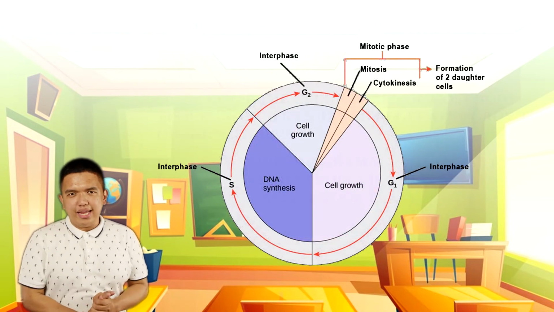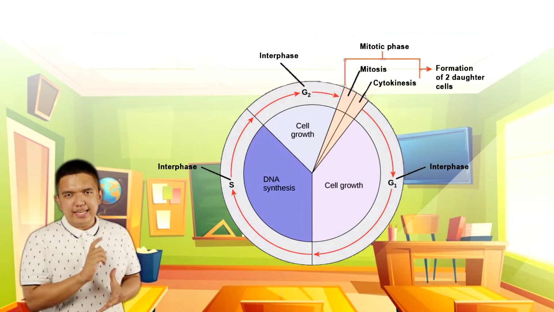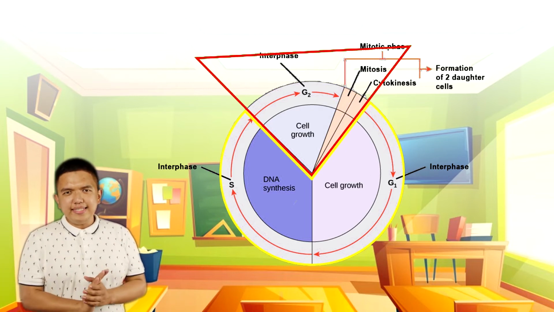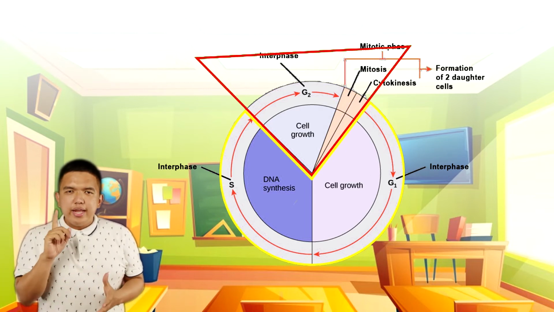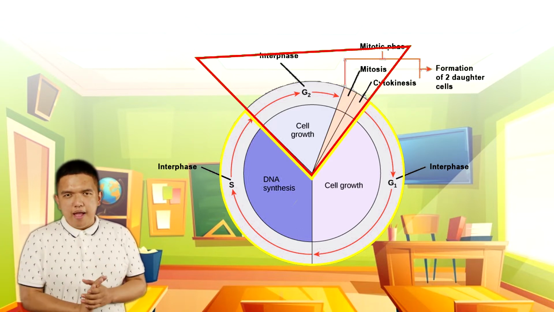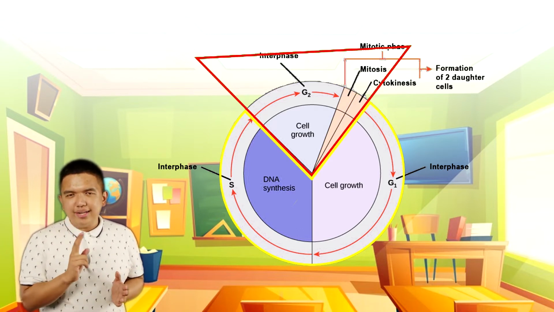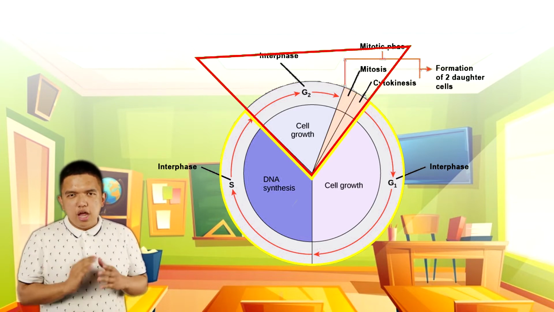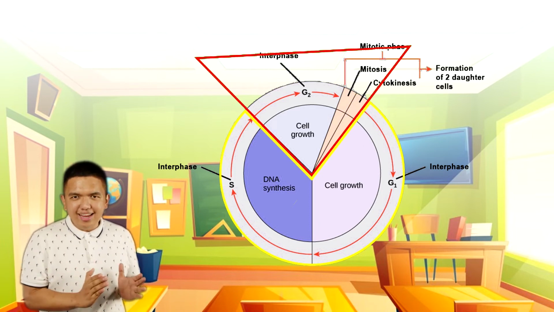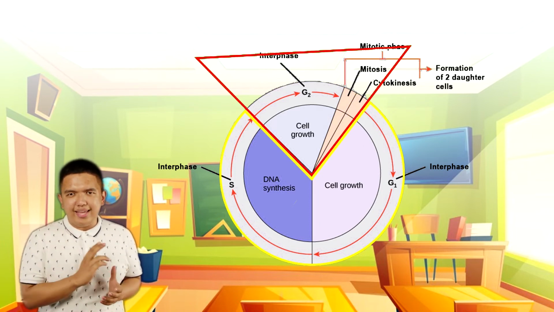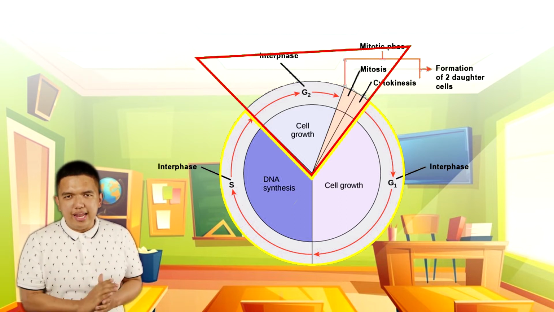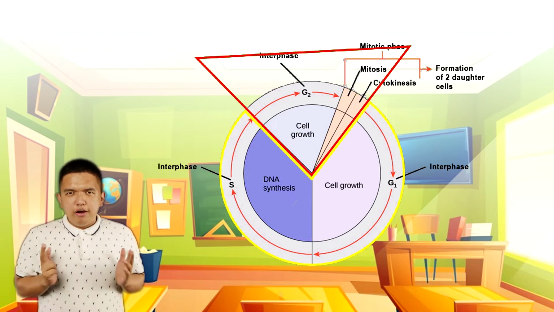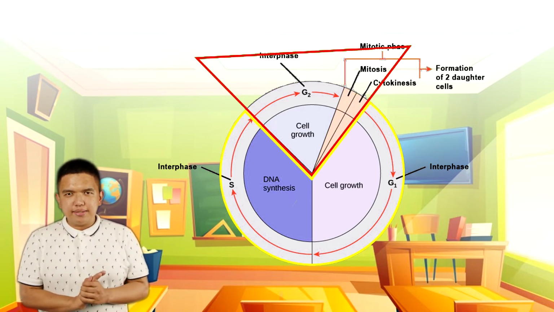There are 2 important stages of the cell cycle. First is the interphase and second is the cell division. The interphase is the non-dividing phase. It serves as the resting stage between divisions. During this time, the cell is engaged in constantly producing ribonucleic acid or RNA, which is another type of nucleic acid that is important in protein synthesis and other vital functions such as nutrition, respiration, and biosynthesis.